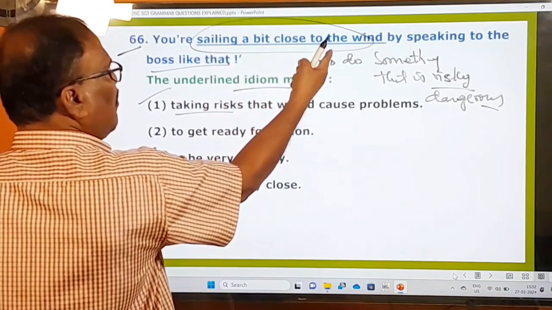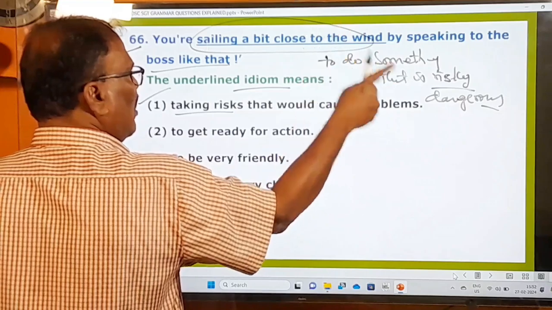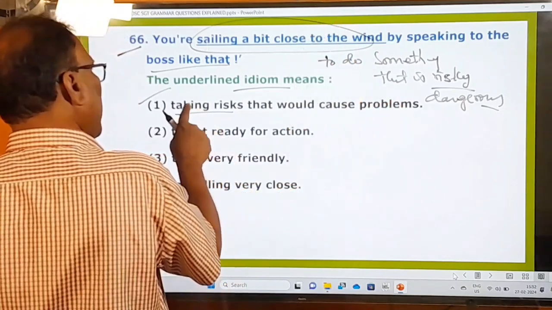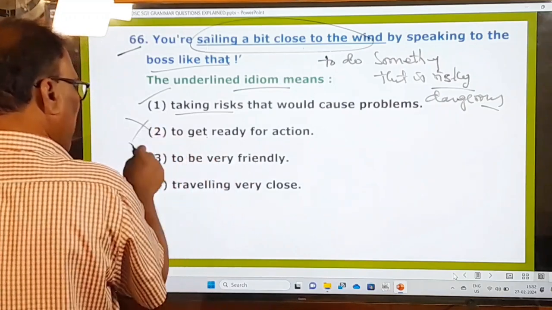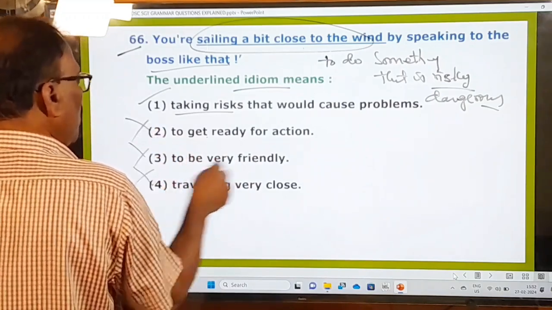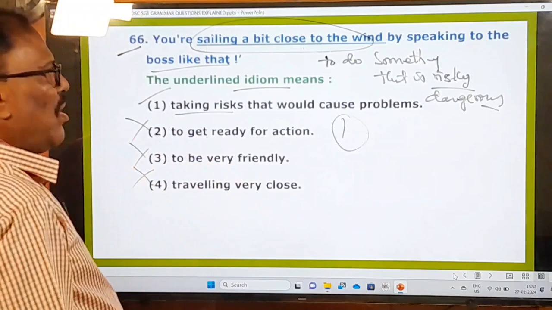Sailing a bit close to the wind means you are doing something wrong and serious and dangerous. So you are taking risks that would cause problems. Get ready for an action, no. To be very friendly, no. Are traveling very close, no. So only the first one is the meaning of this idiom.